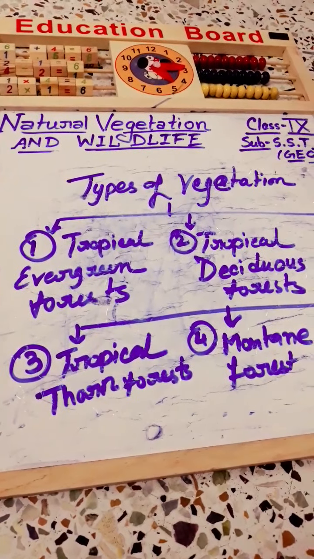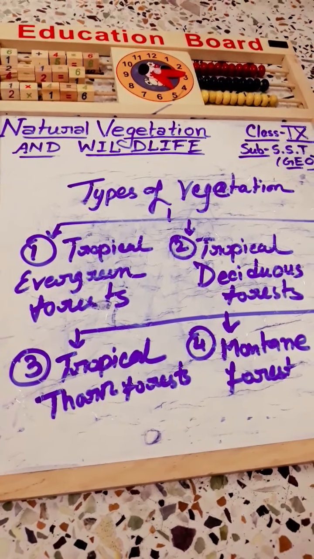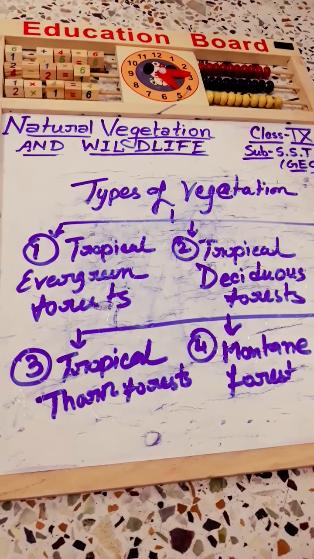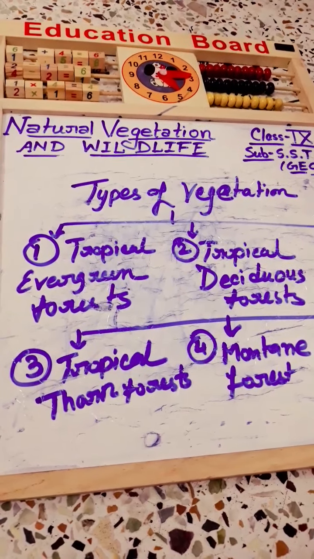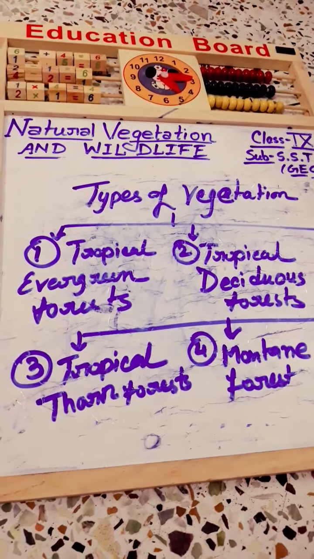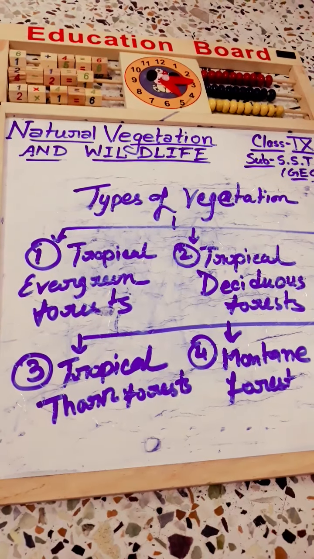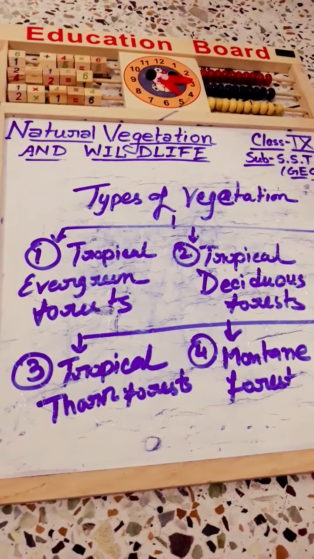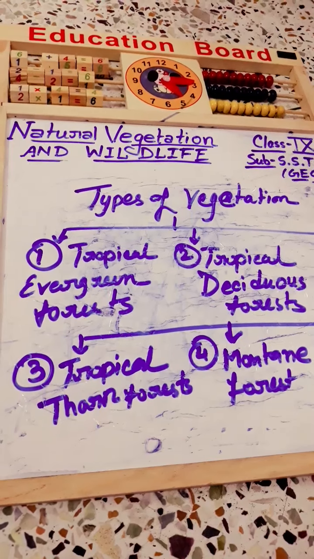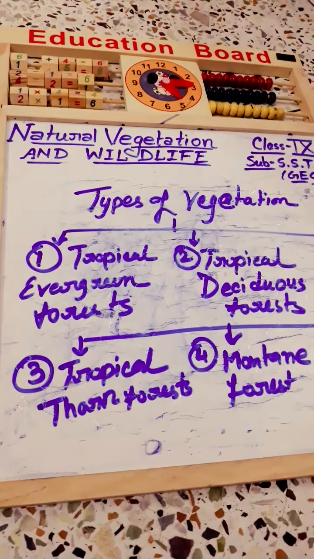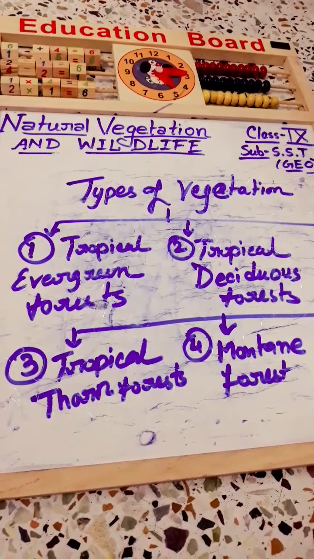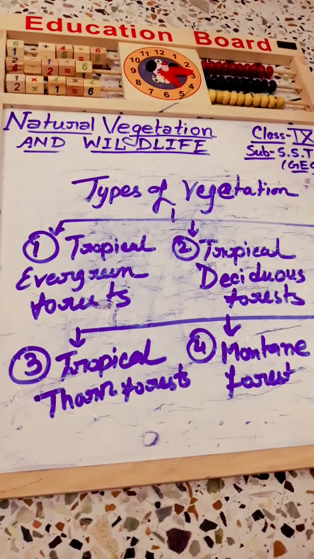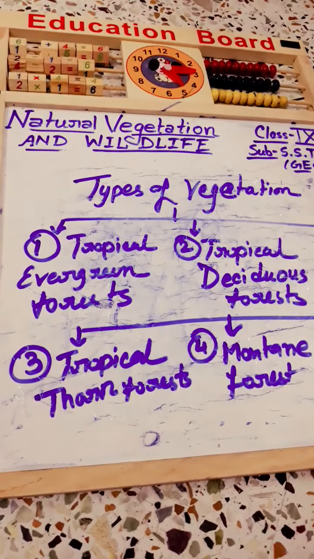Actually, they have fleshy stems. Leaves are mostly thick and small to minimize evaporation, because if the plants evaporate in large amounts at those places, then they will die. So that's why they have that type of leaf character. In that way they can minimize the evaporation process, and these forests give way to thorn forests and scrubs in arid areas. Arid area means, you know, in the desert area, winds of wax are mainly the physical types of features. So this is known as arid area.